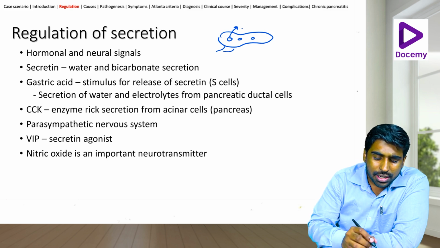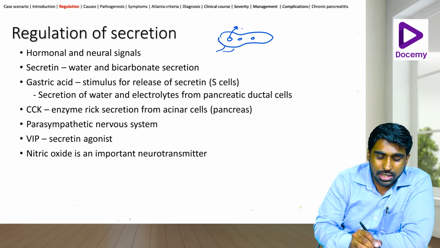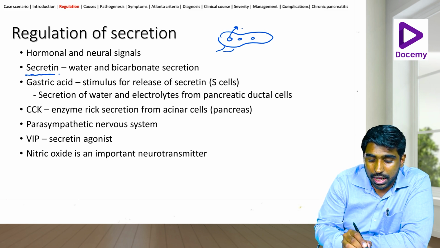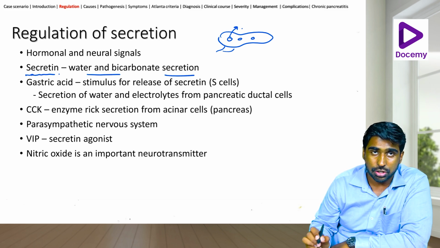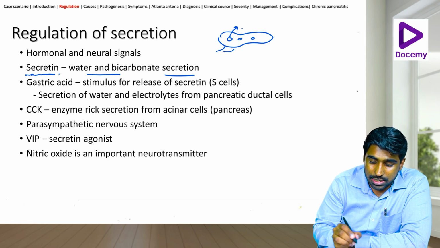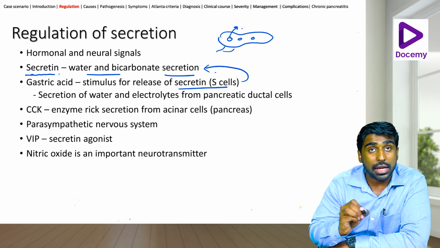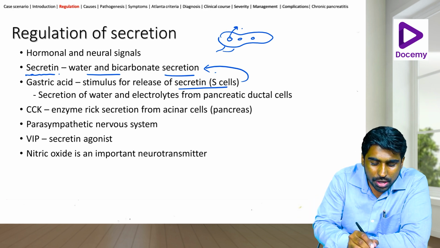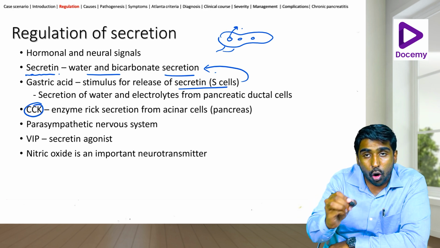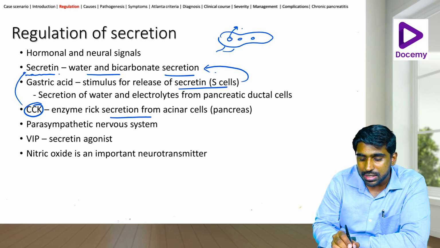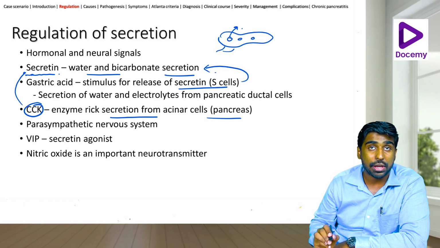Now the hormones that are released: secretin helps in water and bicarbonate secretion. Gastric acid itself stimulates the release of secretin, which in turn helps in water and bicarbonate secretion. The third hormone, cholecystokinin, augments the action of secretin as well as itself increasing the secretion from acinar cells of the pancreas.